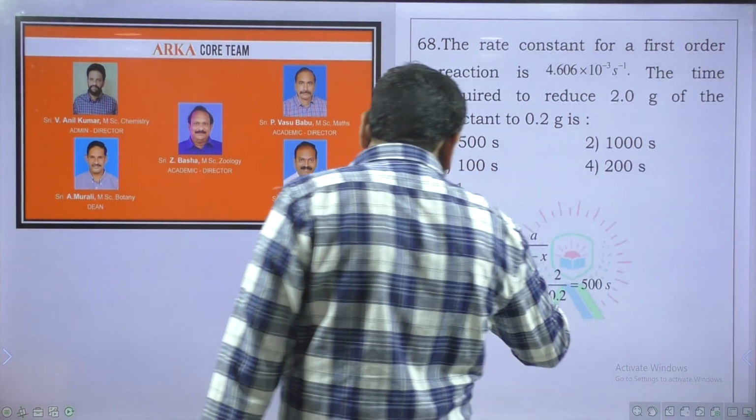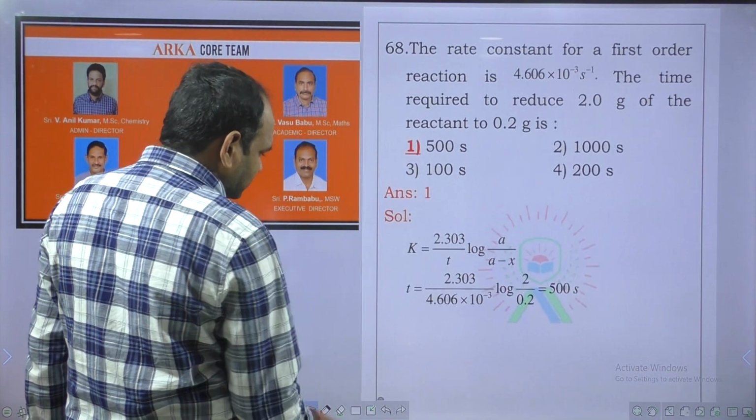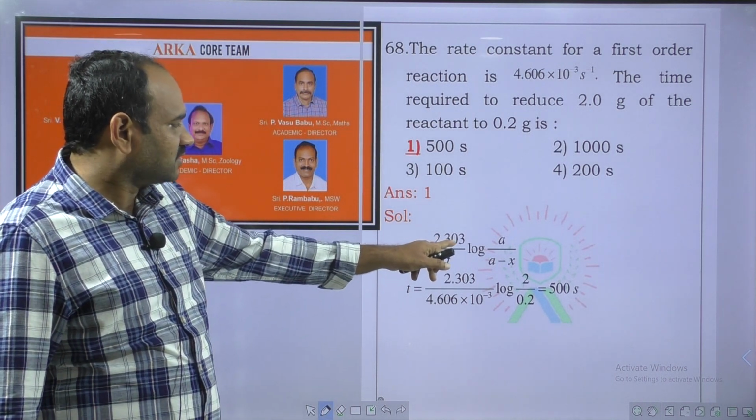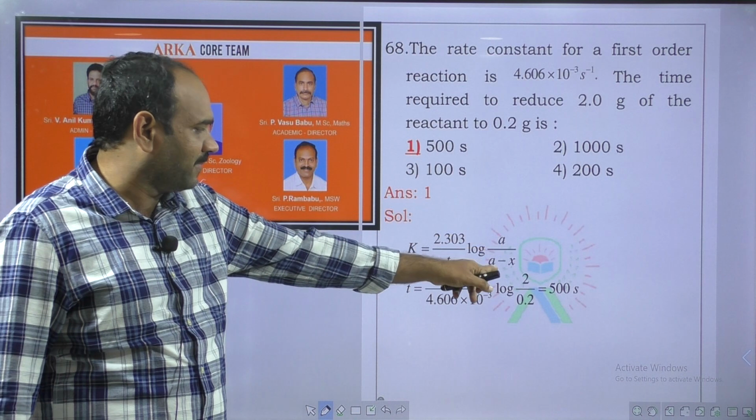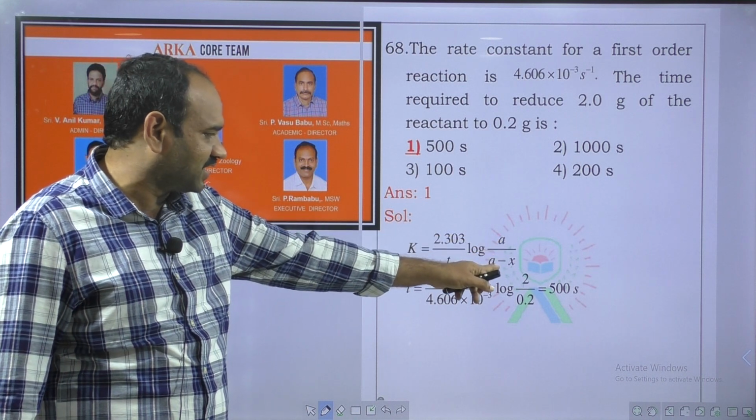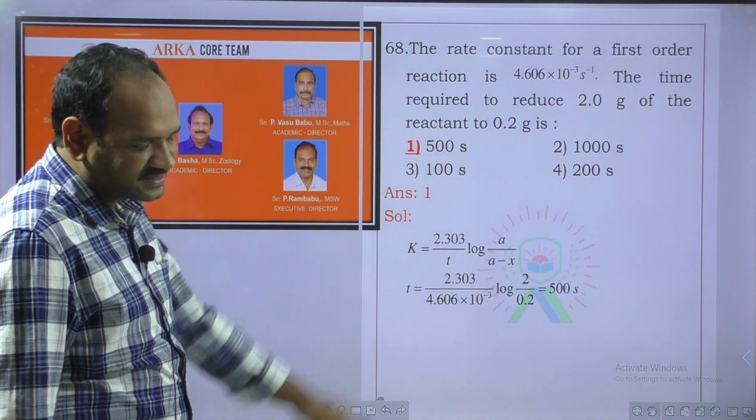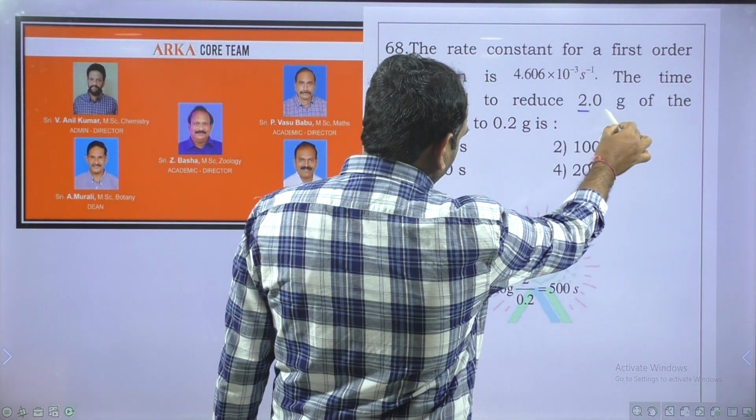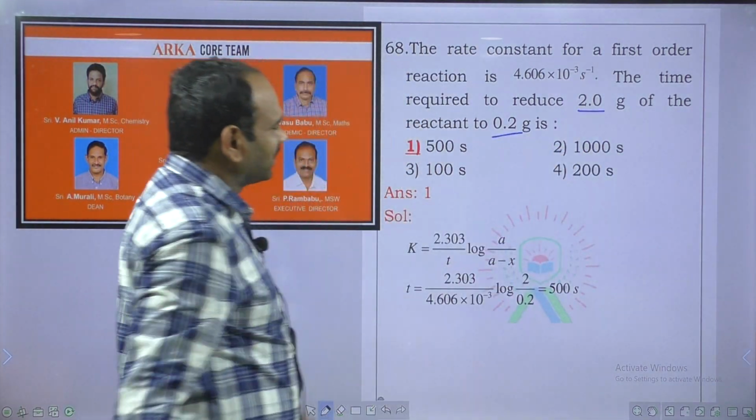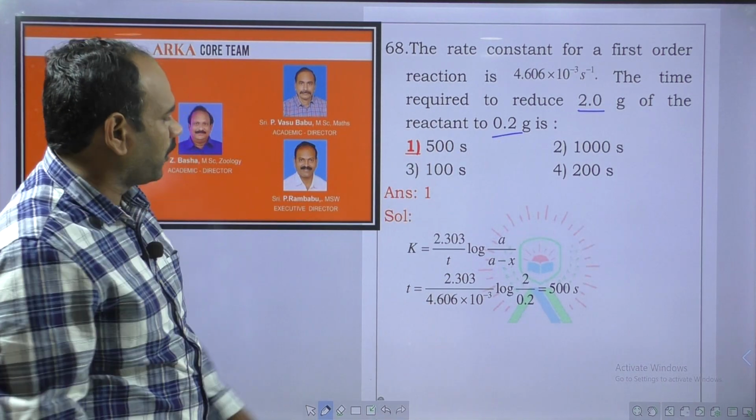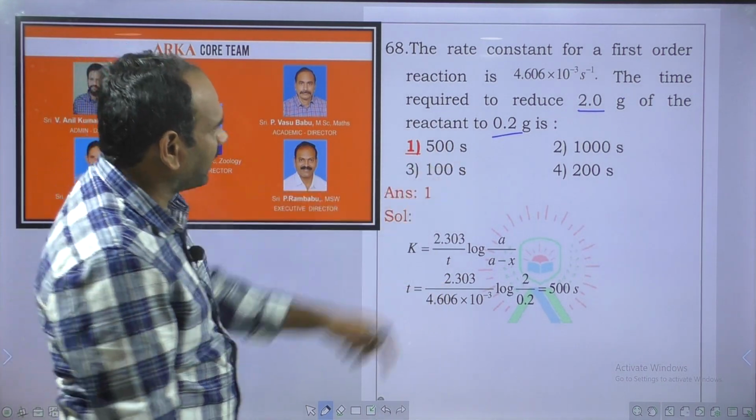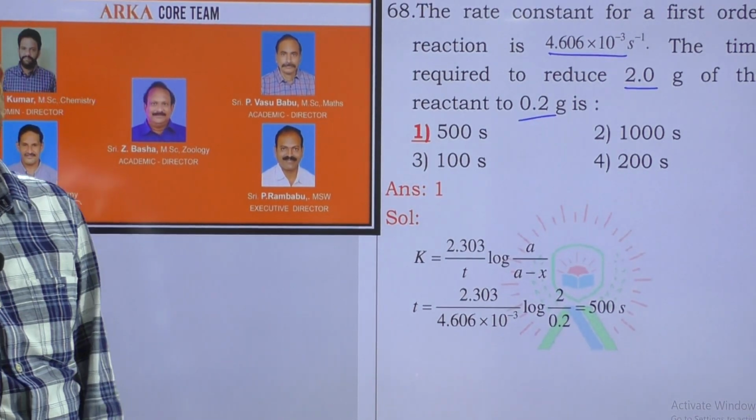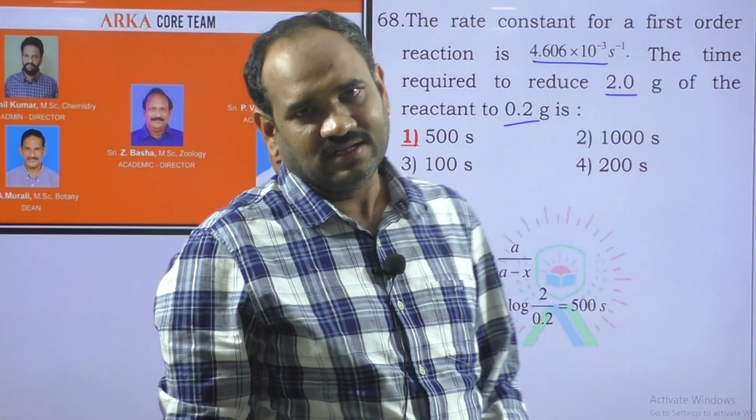here the rate constant K is equal to 2.303 by t log a by a minus x, where a is the initial concentration and a minus x is the concentration after some time. Here the initial concentration is 2.0 and the concentration after some time is 0.2. So that's why, and time is given. Direct formula and substitution with simple calculations. Next question,